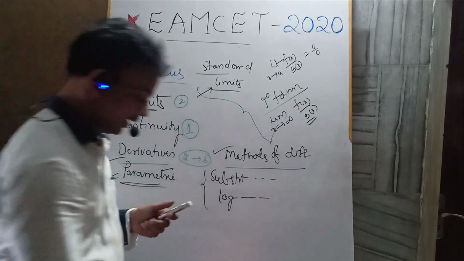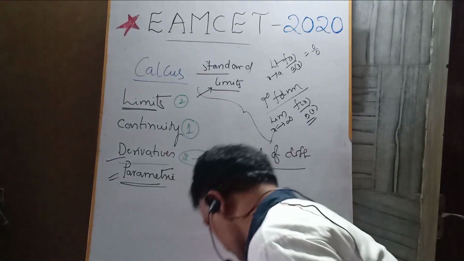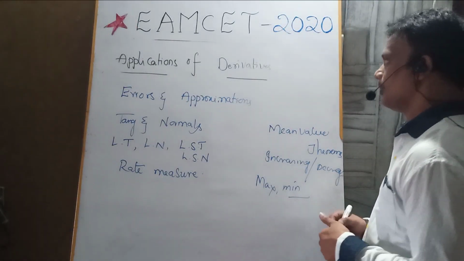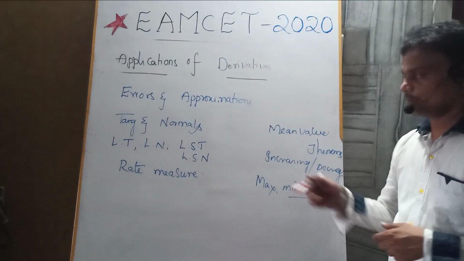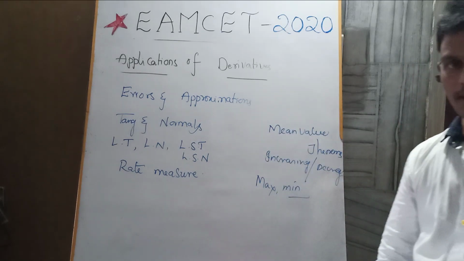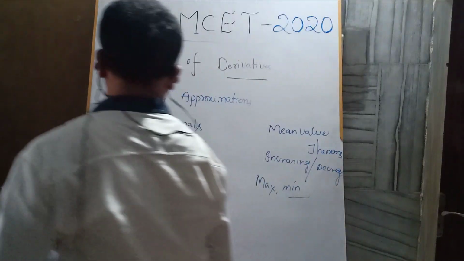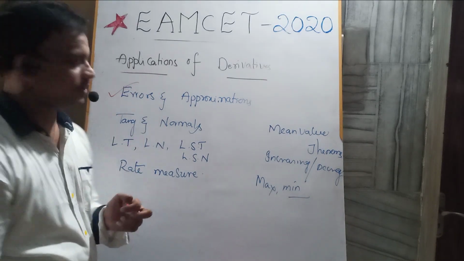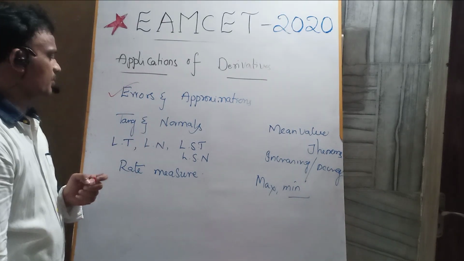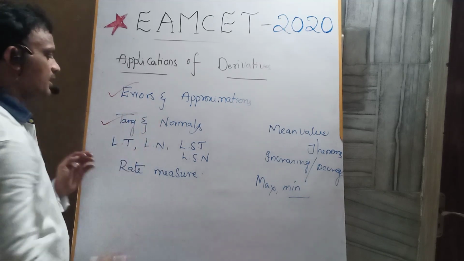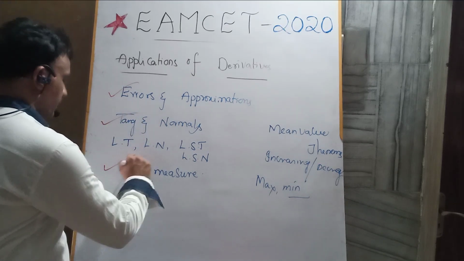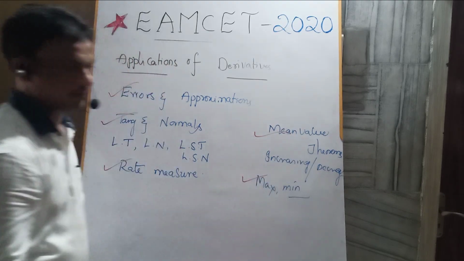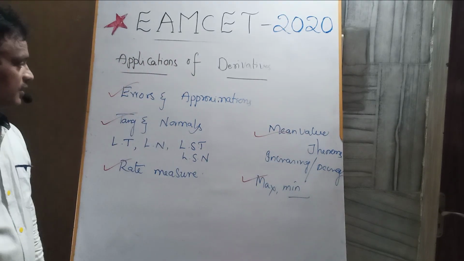Okay, yes, and one more important topic is the applications of derivatives. So coming to that, applications of derivatives. These are the subtopics from the applications of derivatives: errors and approximations. There is a chance to get questions, compulsory questions, on errors and approximations. Tangent and normal. Rate measure. Mean value theorems. Maximum and minimum. Okay. Yes, we should revise these topics.